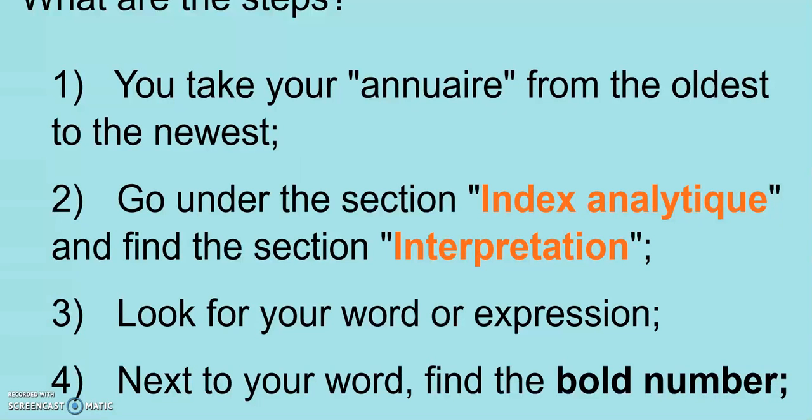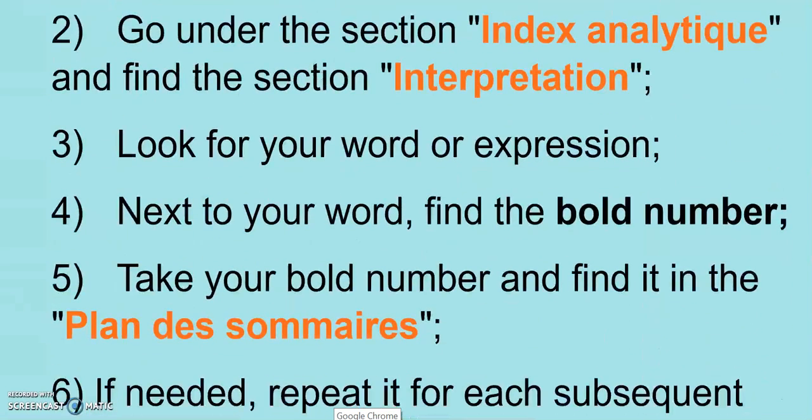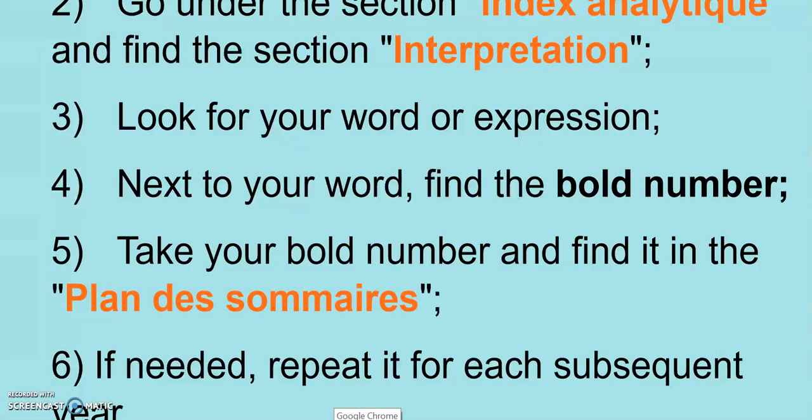So if I go back, I take my annuaire, I go in my index analytic, but this time under interpretation. I look for my word or my expression. Next to my word, I'll find a bold number. I take my bold number again and I go back to my plan de sommaire and I repeat if needed.